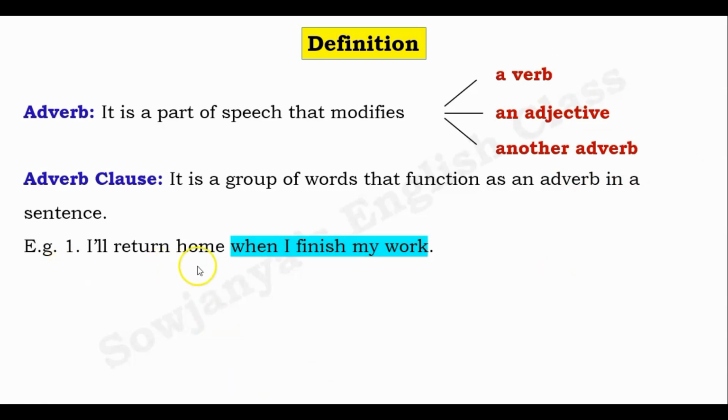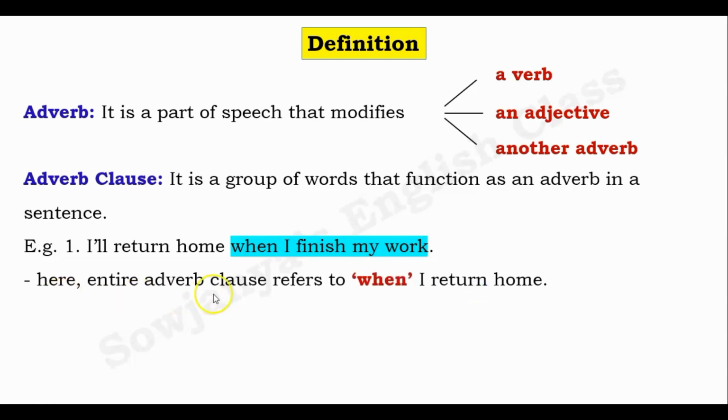Example, I will return home when I finish my work. I will return home, independent clause. When I finish my work, adverb clause. Here, the entire adverb clause refers to when I return home, and when is the adverb of time. So our adverb clause started with a subordinating conjunction when over here. And when itself is an adverb of time, when the action takes place or is going to take place. That is what it is going to convey to us.